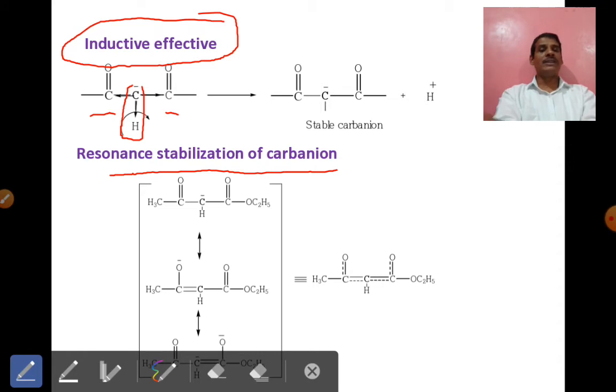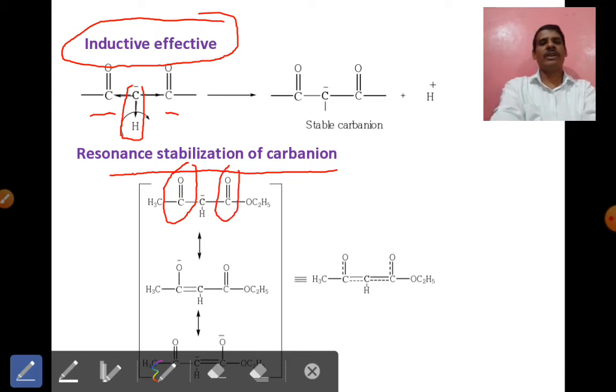The resonance effect is related to the double bond, to carbon-carbon double bonds or carbon-oxygen double bonds. In this case, once this anion is formed, it is stabilized through the resonance effect.